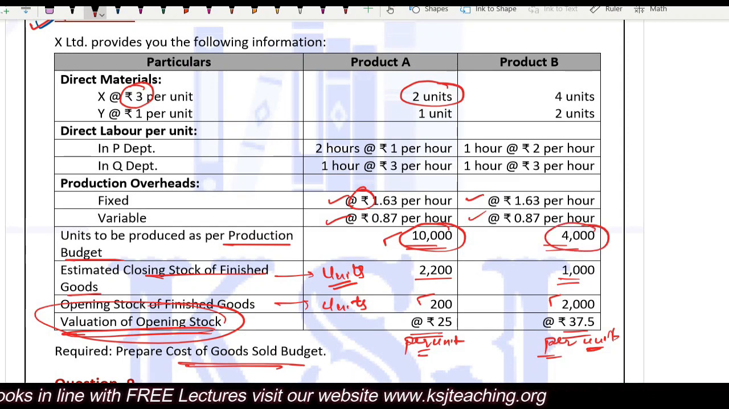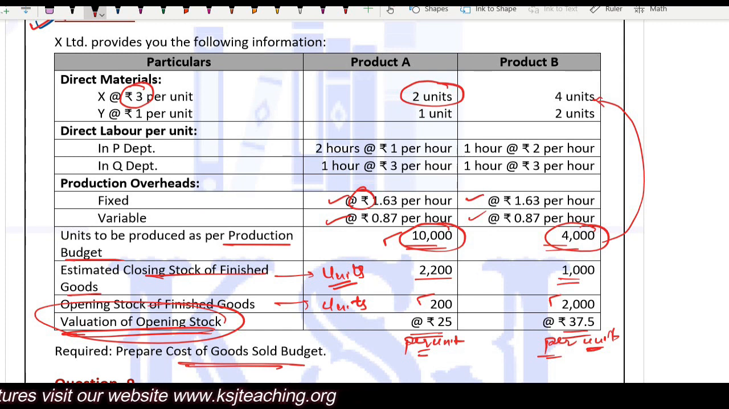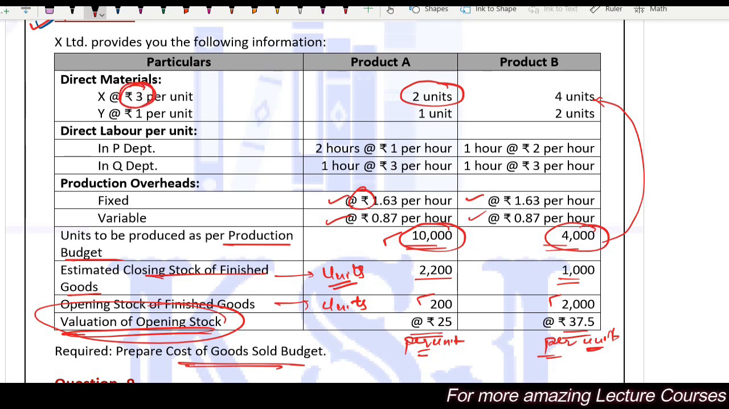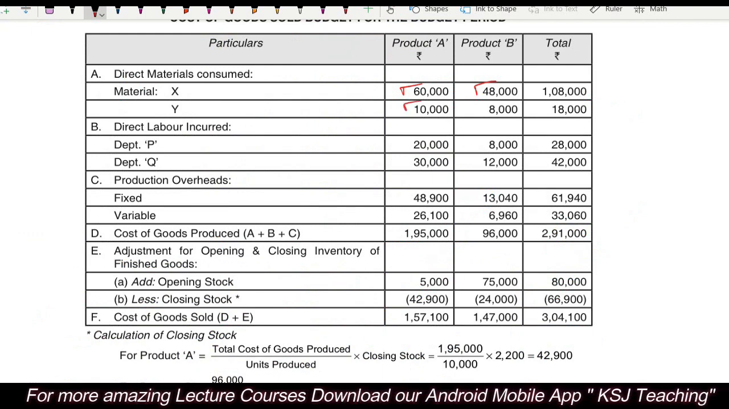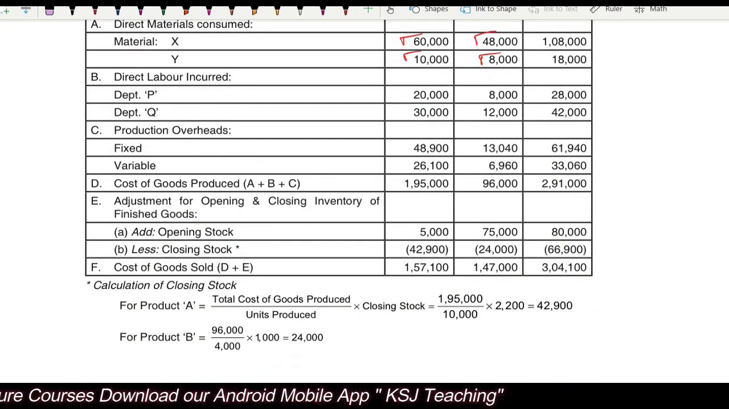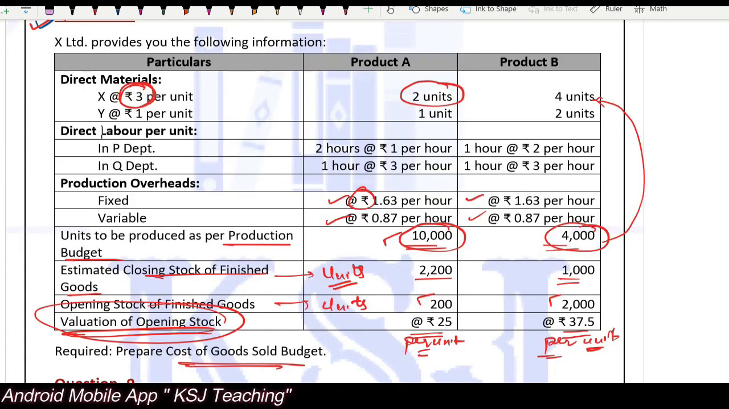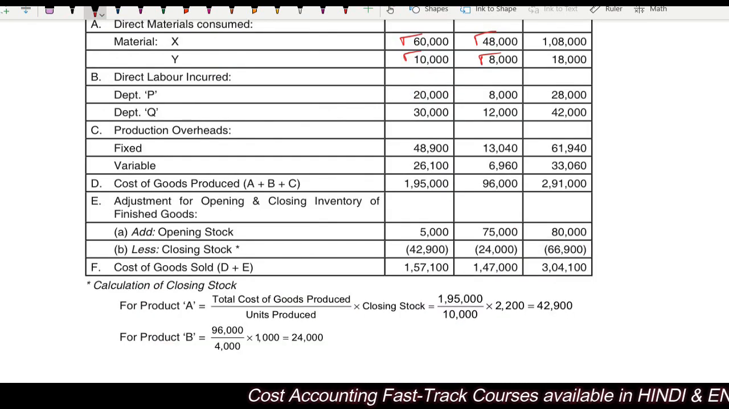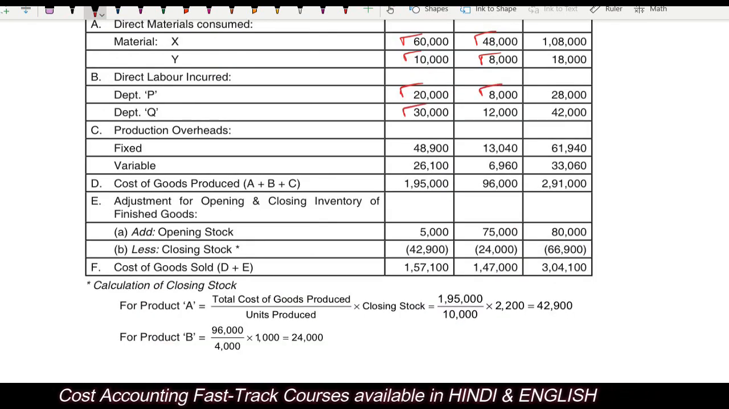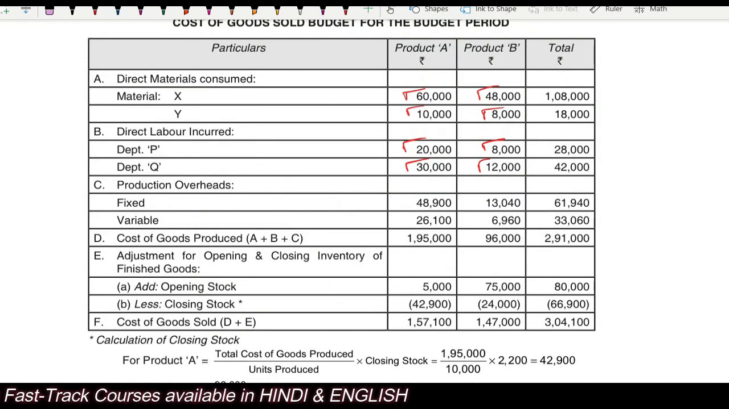How is this 48,000 for product B? Sir, 4,000 units multiplied by 4 units. This will give you the total number of units, that is 16,000. 16,000 units multiplied by 3 per unit will give you the total value of 48,000, right? Similarly for material Y. After that, direct labor in department P and department Q. Sir, for 1 unit, 2 hours. For 10,000 units, 20,000 hours multiplied by 1 rupee. So 20,000. Similarly, 8,000, 30,000 and 12,000, department wise, product wise.